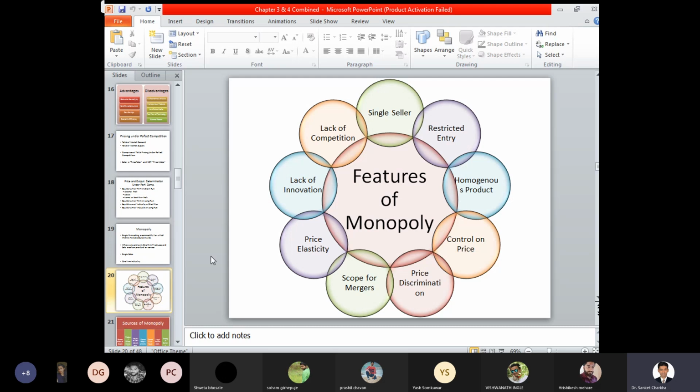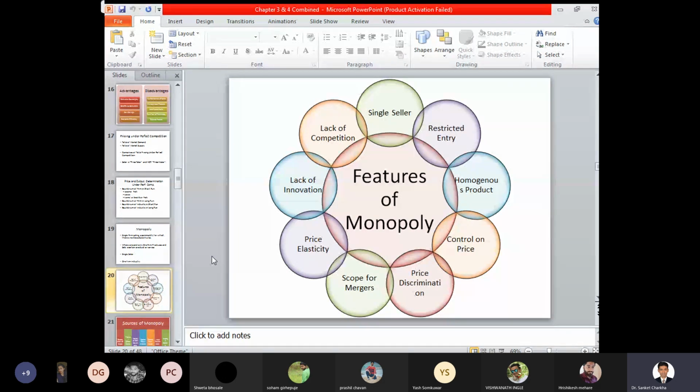Restricted entry. In a monopoly situation, there are many restrictions on entry into the market. Why is there a restriction on market entry? Because there is no close substitute available for this particular concern, and accordingly there are a lot of restrictions on entry. These restrictions have been created by the manufacturer himself, as he does not want to create any competitor for his product.